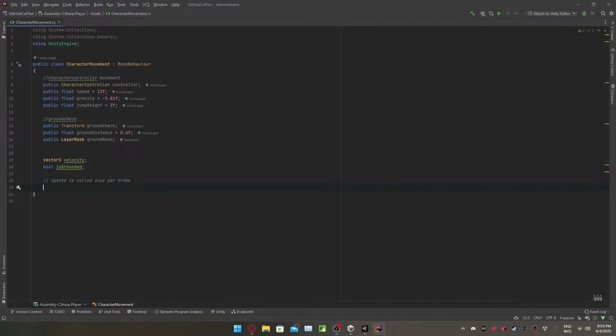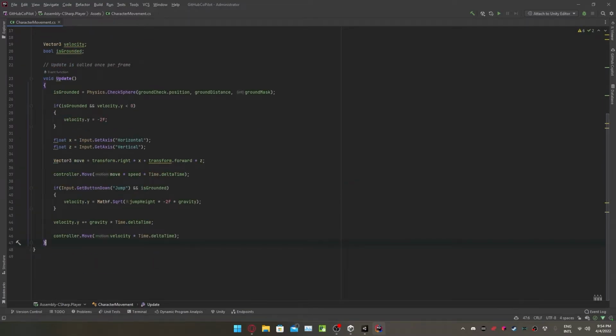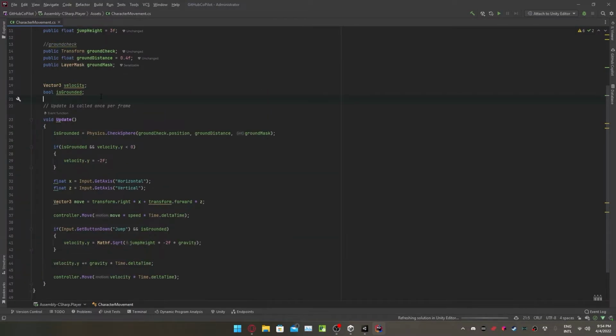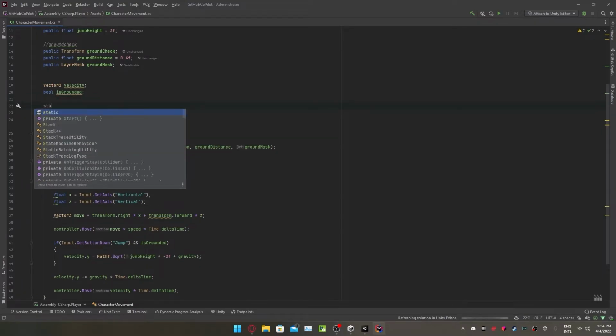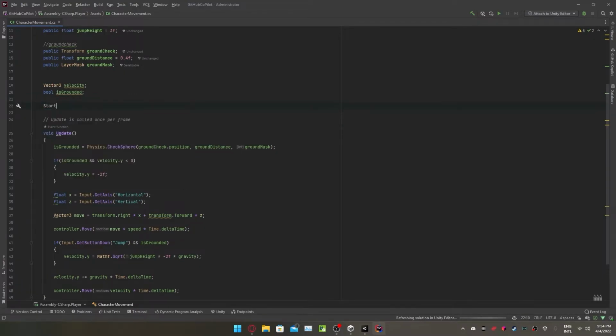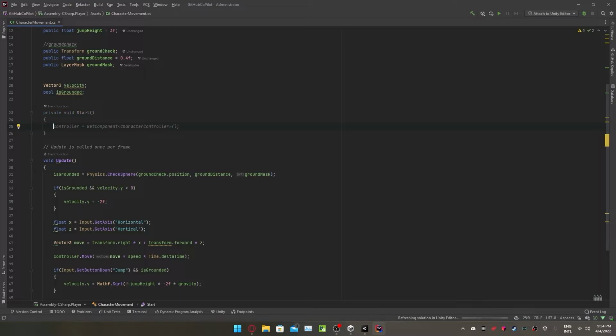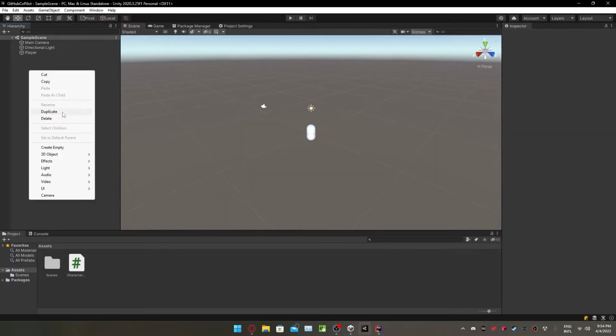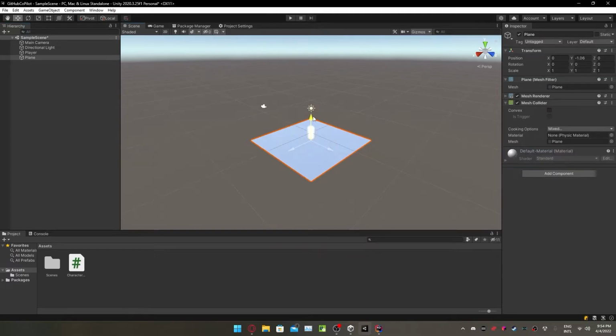And there we have our update. And there's our complete function for moving. But also we need the start function to actually just get the character controller. Which is not a problem because Copilot actually knows what we want. Every time I use this tool, I'm getting more and more overwhelmed. Okay, let's actually just check if this works.